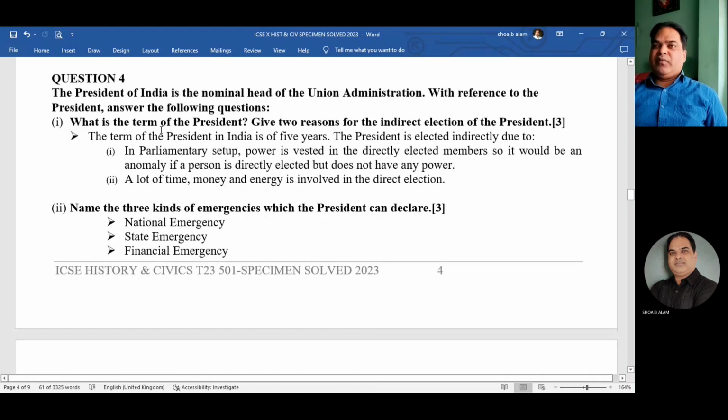Okay, now question number 4. The President of India is the nominal head of the Union Administration. With reference to the President, answer the following. The first question is simple. What is the term of the President? So the term of the President is 5 years.